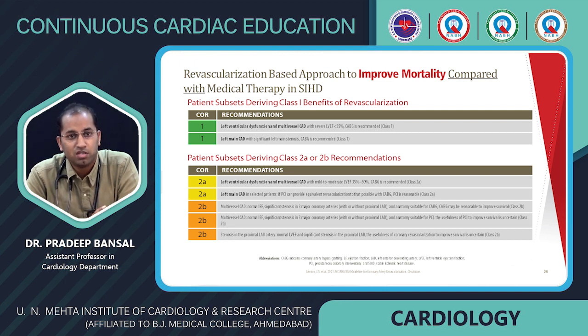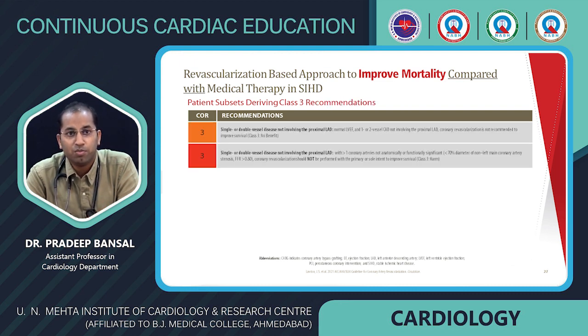But if multivessel CAD with normal EF, with significant stenosis with or without proximal LAD and anatomy suitable for CABG, then CABG may be reasonable to improve survival, but it is not class 2A. This is only a 2B recommendation. But in patients with single or double vessel disease not involving the proximal LAD with normal EF, there is no recommendation for revascularization.